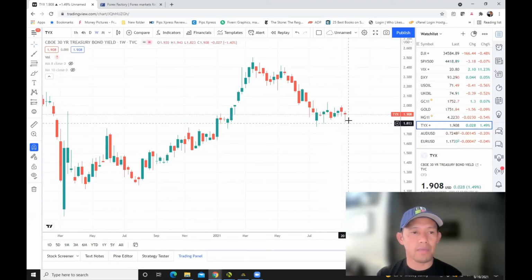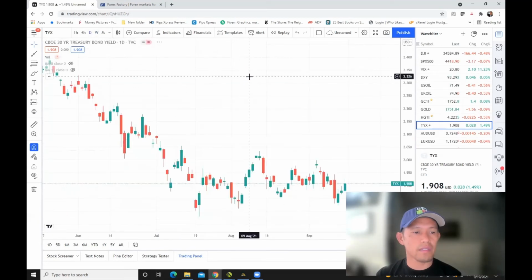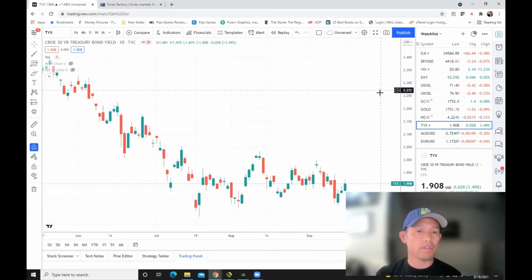And from a hammer perspective, you have a lot of buying pressure to the upside before it's a good sign, because looking at the daily time frame, you can see it's very bullish. Yes, a bunch of higher lows, but also a lower high from a correctional standpoint before it can continue. All right, so that's with the TYX.